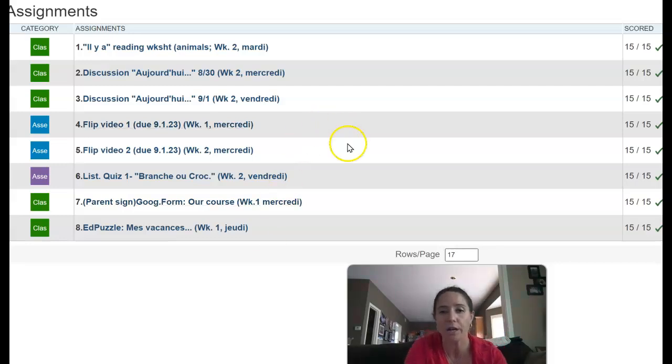So I'm actually starting in PowerSchool. PowerSchool is where everything is graded. So any grades in Schoology are actually not accurate, so make sure you're not paying attention to them. When you look at PowerSchool, you'll notice that after the name of the assignment, you'll see the week number and the day of the week. The days of the week are in French, but that's okay because they are in French in Schoology as well. So this is showing you where you can find the assignment in Schoology. We'll just start from the bottom and work our way up.